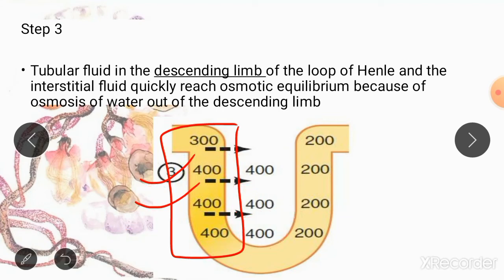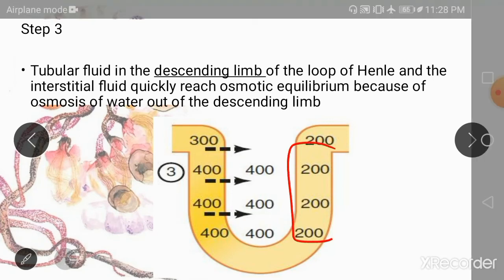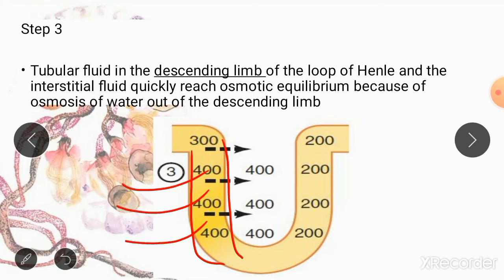So let me repeat that after your ascending limb created a gradient of 200 milliosmoles and increased the renal medullary interstitial osmolarity from 300 to 400, the fluid which is present in your descending limb of loop of Henle is going to leave the loop until it gains the concentration equal to the renal medullary interstitium.